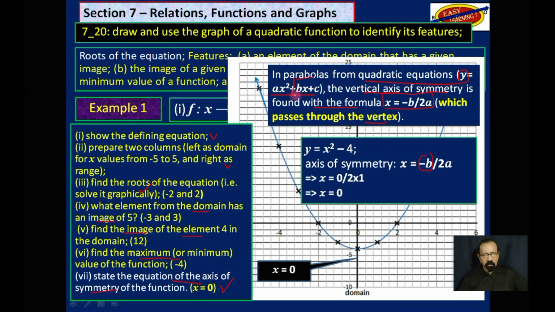B is 0. And then 2 times 1, a is 1. So you divide 0 by whatever, you are still going to get 0. So x is equal to 0. That is the axis of symmetry that we found down there. But remember, you don't have to calculate it for this objective.